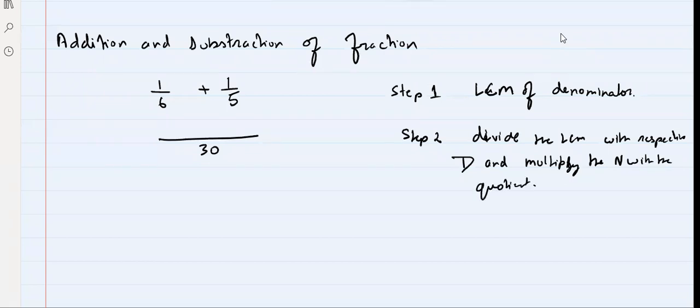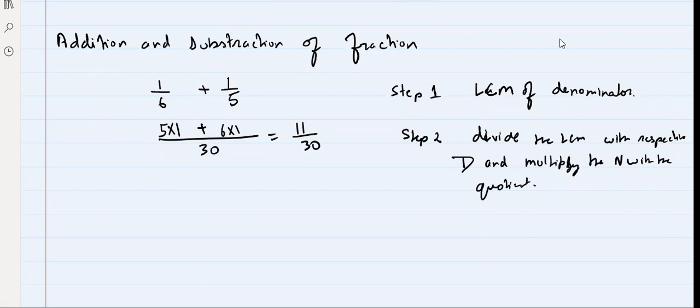So 30 divided by 6 is 5, so it will be 5 into 1, plus 30 divided by 5 is 6, so it will be 6 into 1. Now just add the numerators, so we will get 11 by 30. So these are the two steps for addition or subtraction. The sign should be there.